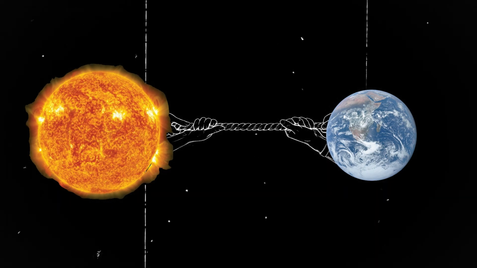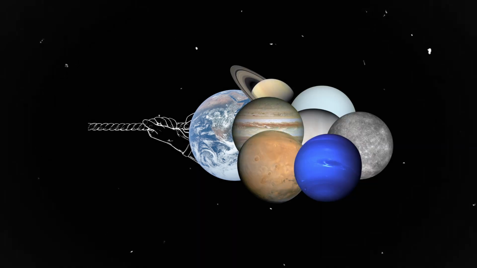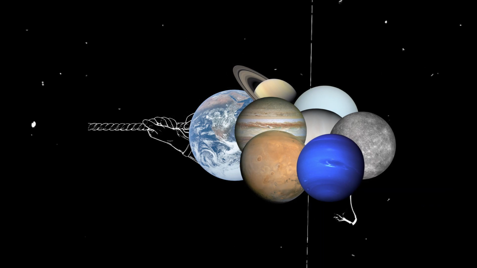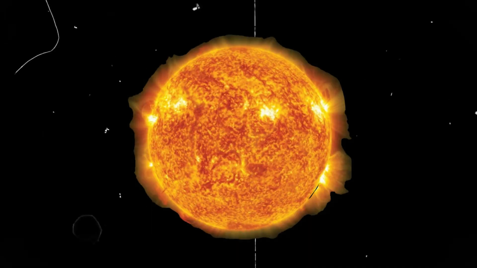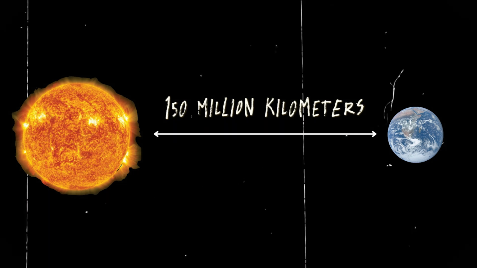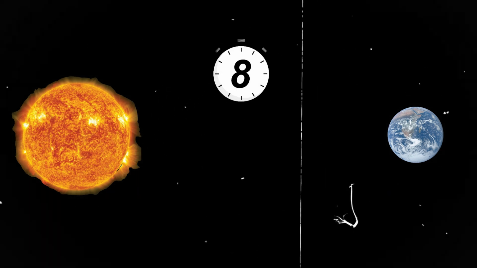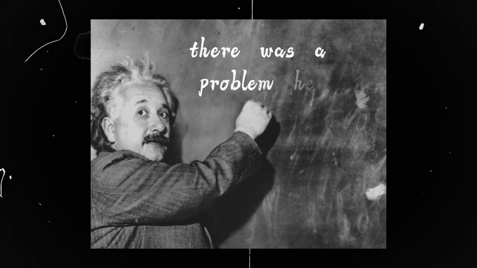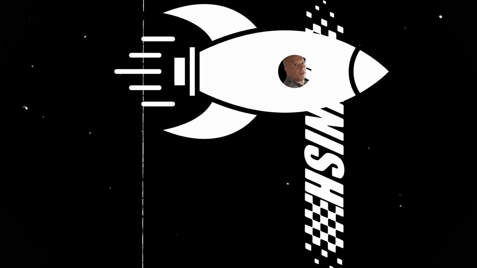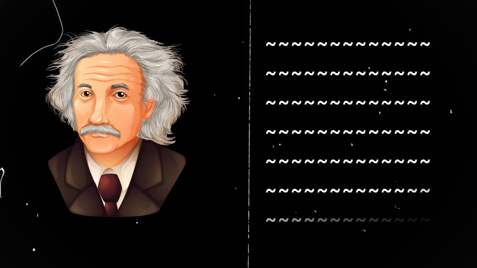For example, let's imagine the sun suddenly disappeared. According to Newton, our Earth and other planets would immediately veer off their orbits as soon as the sun vanished. There is a distance of 150 million kilometers between the sun and our Earth, and sunlight travels this distance in 8 minutes. According to Einstein, there was a problem here. Nothing in the universe could travel faster than the speed of light. Newton's theory was flawed in this regard. This error led Einstein to provide a different explanation.